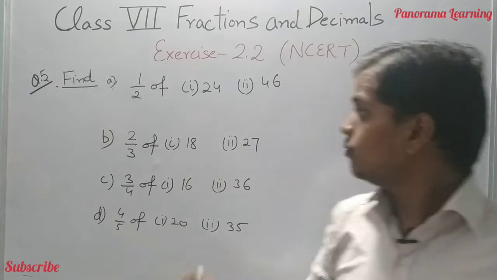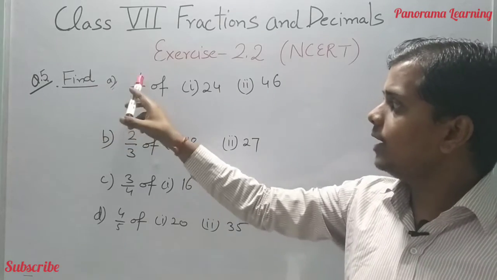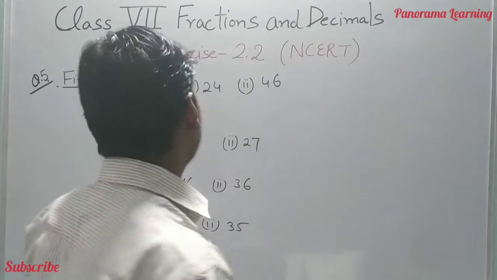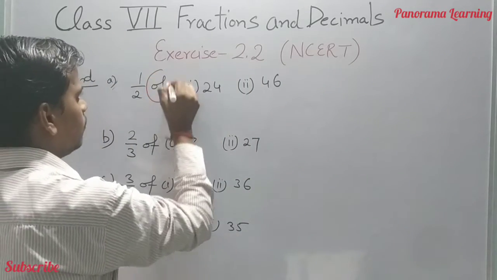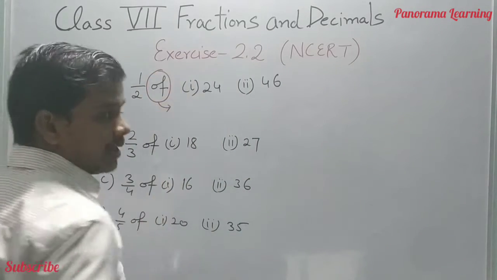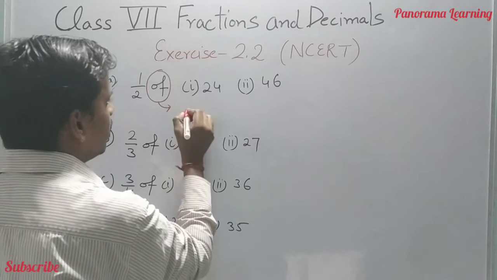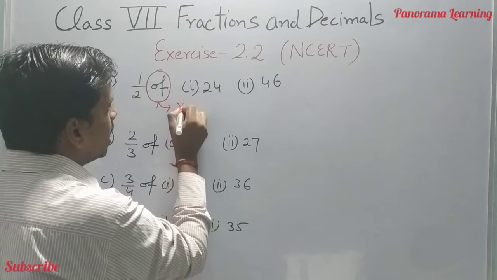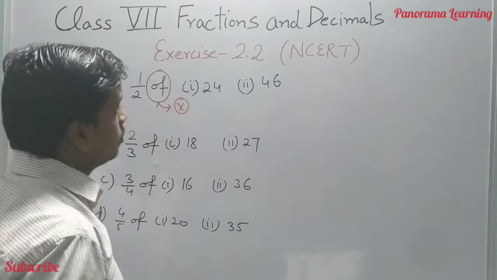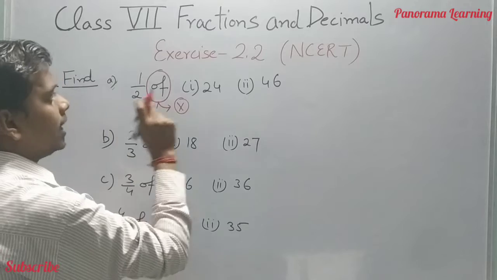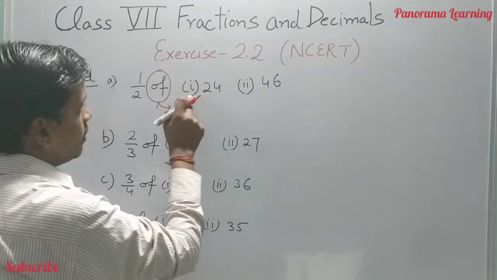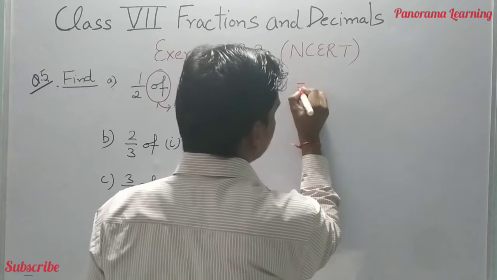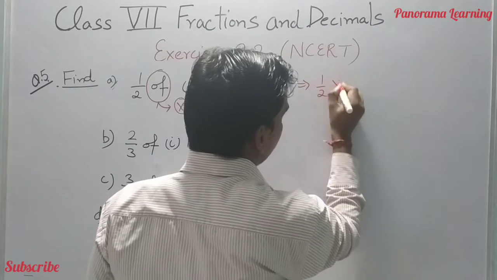What is written in question number 5? We have to find 1/2 of. When I was taking the lecture, I have already told what the concept of "of" is. Here the concept of "of" is multiply, or the product. Okay, so we have to find 1/2 multiplied by 24. It was the first part, the second part is 46. तो हम कैसे करेंगे इसे? 1/2 of मतलब मल्टीप्लाई किसका?